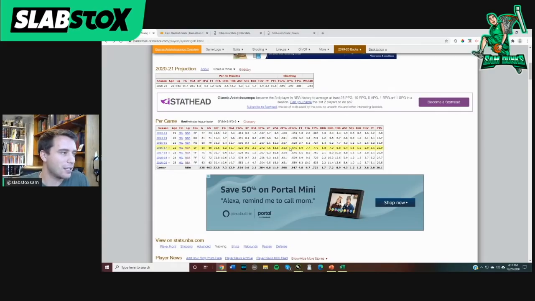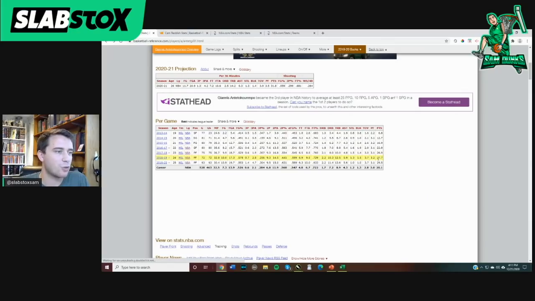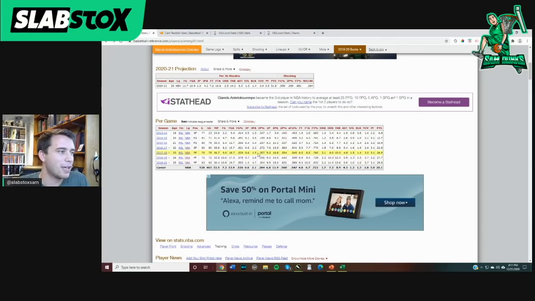And then the next year, Giannis became an all-star. He was an all-star the next 4 years, MVP the last 2 years. 23 points per game, 27 points per game, 27.7, 29.5. The field goal percentage increased essentially each of those years as well. The rebounds increased up. The assists generally increased along the way too. So we see just general improvement, gradual improvement. If you were out on Giannis after year 1 or year 2, obviously you're missing out on a lot of money. What we want to see is that gradual improvement over time, because that's what most players go through.